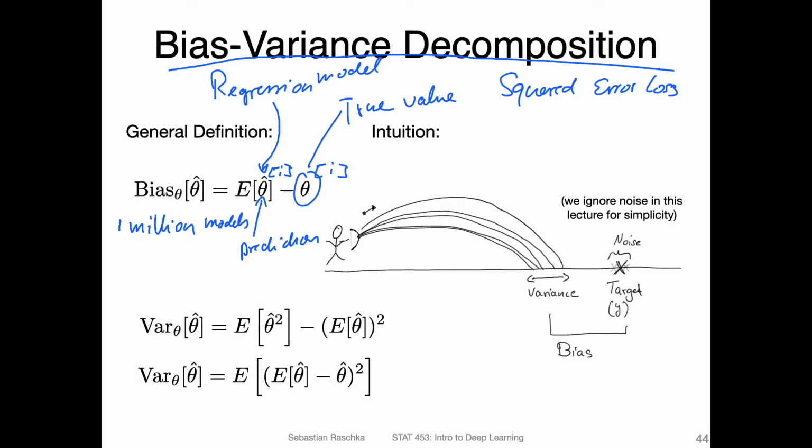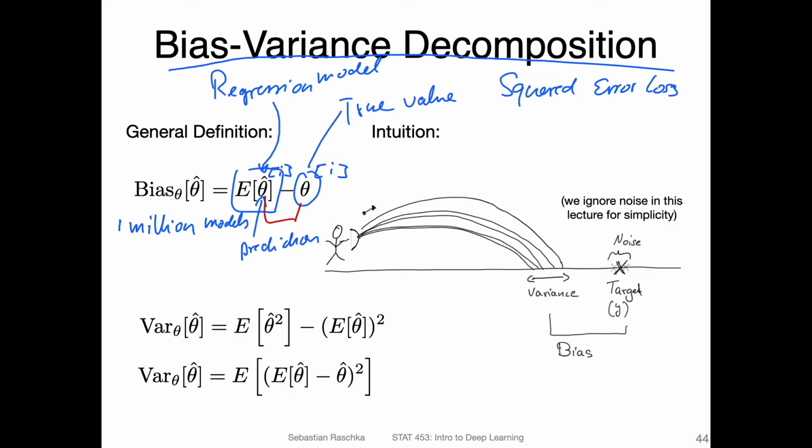Then we get this average value, this expectation, and the difference between this expectation of the theta hat, of the estimated parameter, and the true value, this is our bias. This is how far we are off from the true value on average.